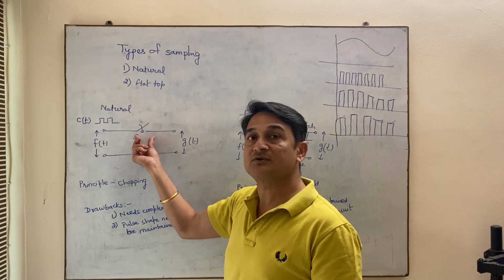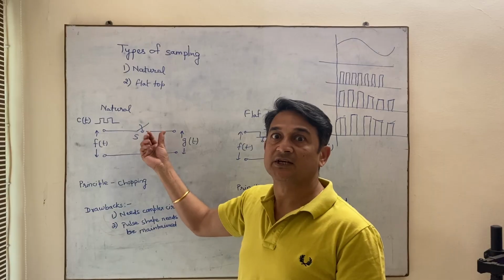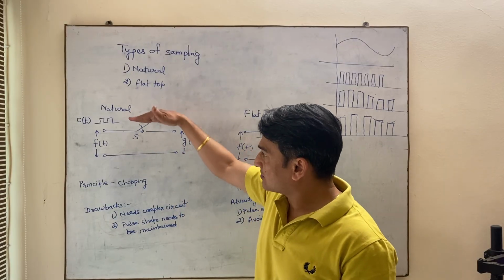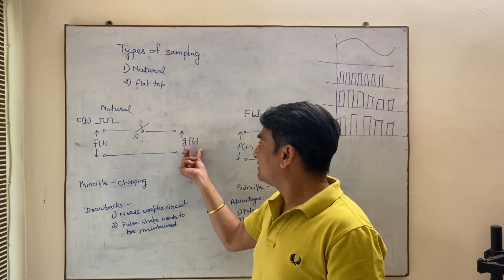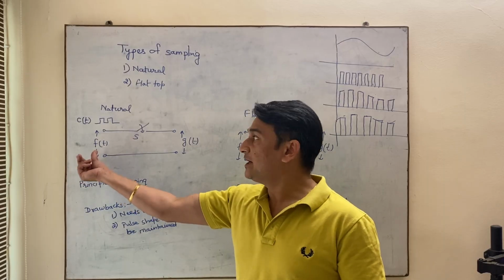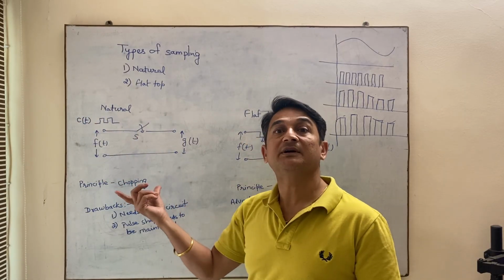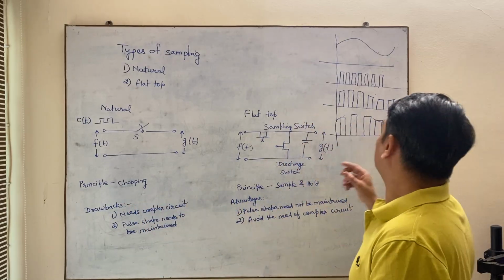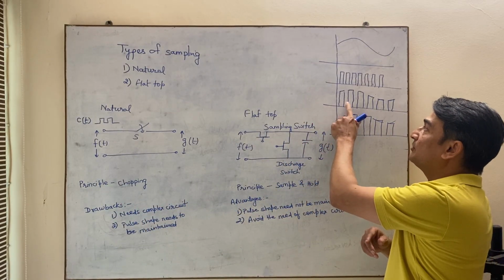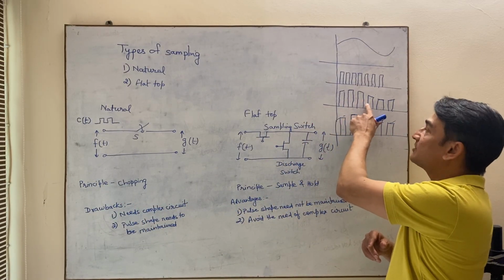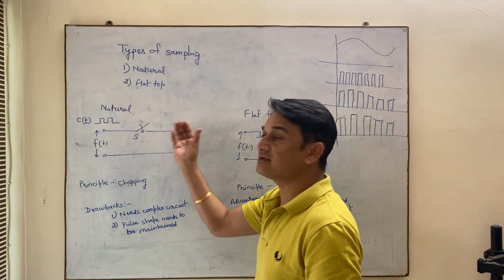This switch is closing at the frequency of fs hertz. When this switch is closed, g(t) is nothing but f(t) into c(t), and when this switch is open, g(t) is nothing but 0. So either you will get this or 0, this or 0, this or 0. This way you are getting this circuit.